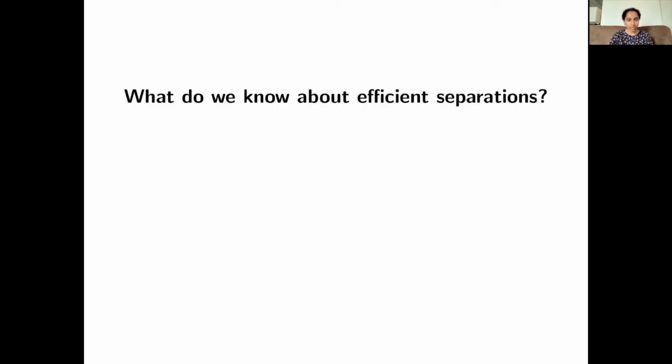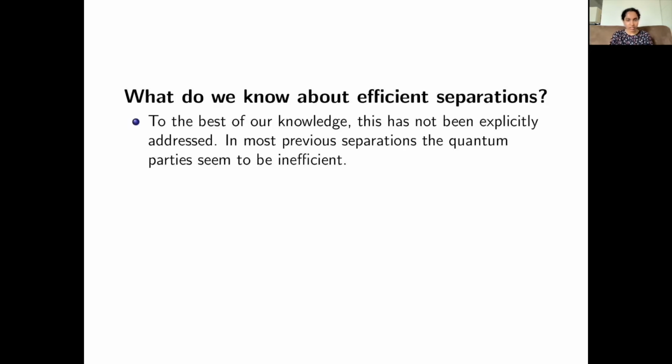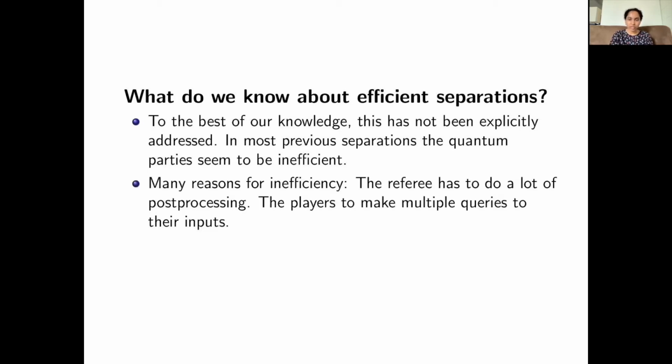What did we know about efficient separations? To the best of our knowledge, this has not been explicitly addressed in the setting of quantum versus classical separation. In most of the previous separations, the quantum parties seem to be inefficient. And they're inefficient in many different ways. One is that the referee has to do a lot of post-processing. This is the case in Gawinski's result. Another reason is the players need to make multiple probes into their input. This is the case for most of the other separations that I mentioned.